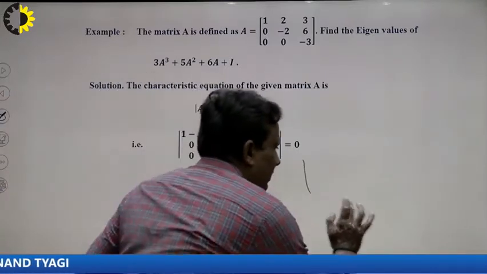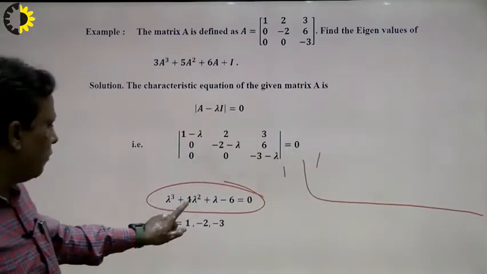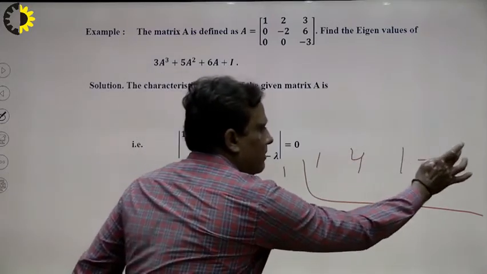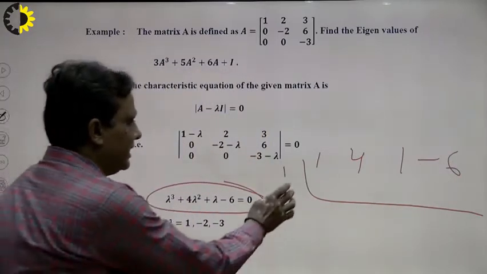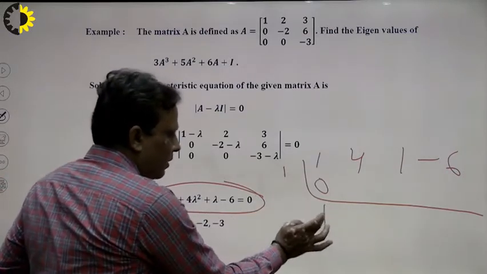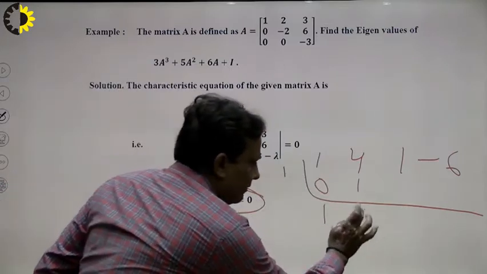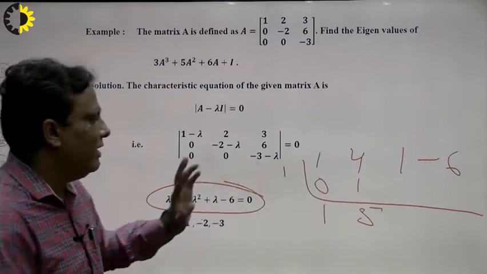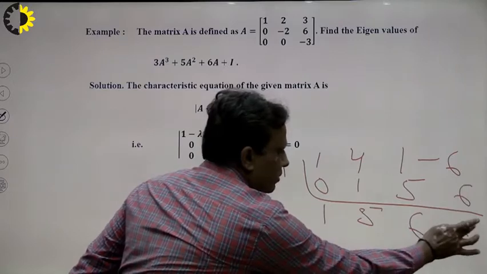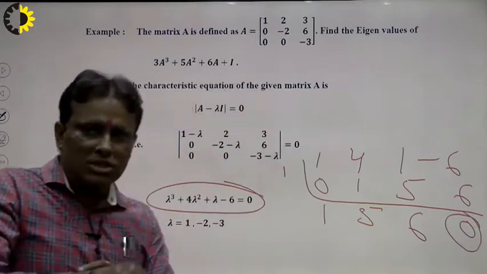And how to calculate another factor? So I write here 1, coefficient of lambda cube 1, coefficient of lambda square 4, coefficient of lambda 1, and that is minus 6 here. So first of all, I write here 0, right. So how to solve such type of problem? So 1 plus 0, 1, 1 times 1, I write here 1, right. Add both things, 4 plus 1, 5, I write 5, 5 times 1, I write here 5, 5 plus 1, 6, 6 times 1, and the sum is 0. Just now I recall it, if the last term is 0, that means our calculation is 100% correct.